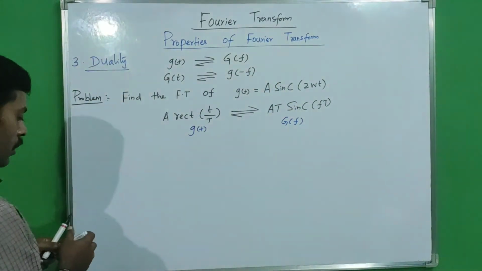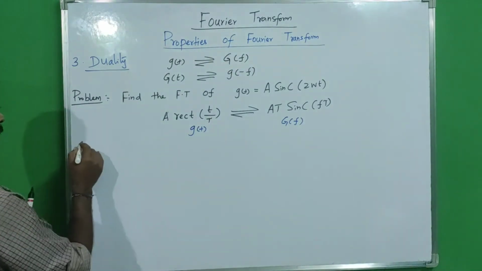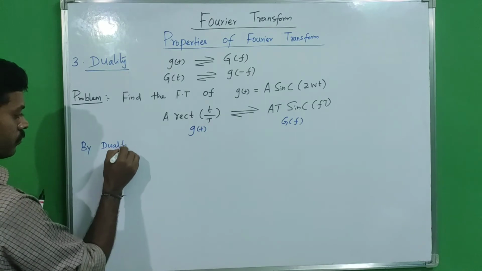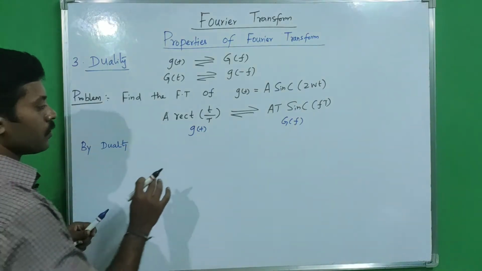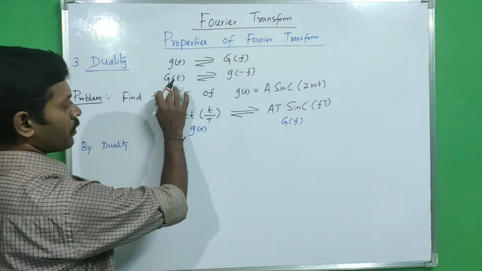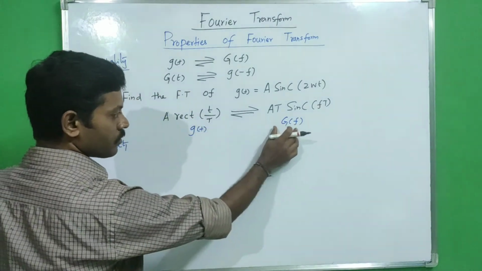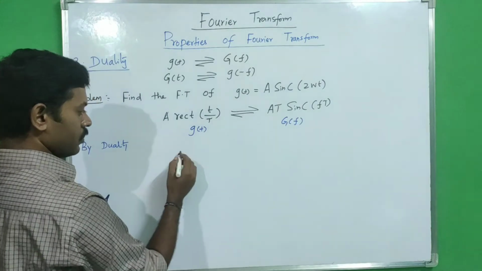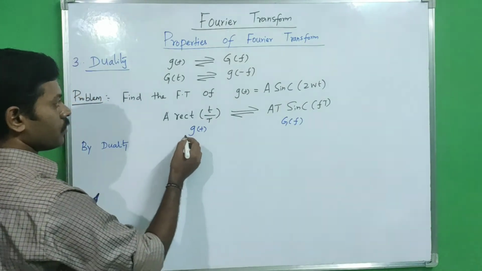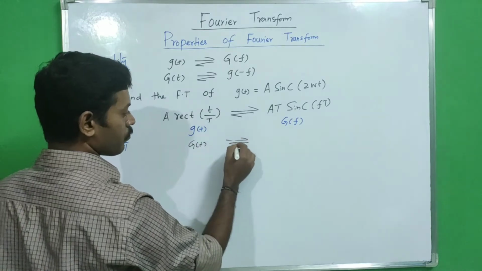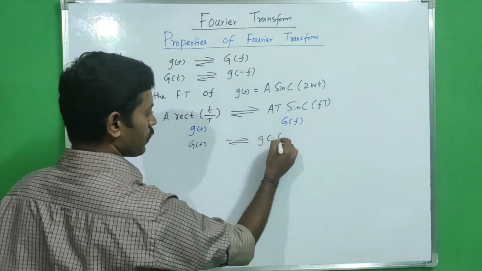Now by applying the duality property, we write the formula first: capital G of t has a Fourier transform pair with g of minus f.